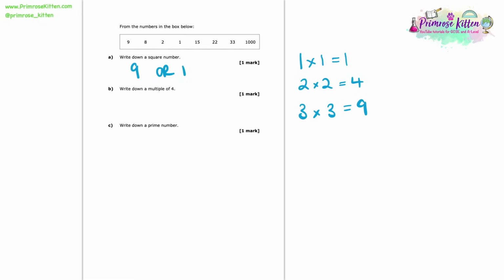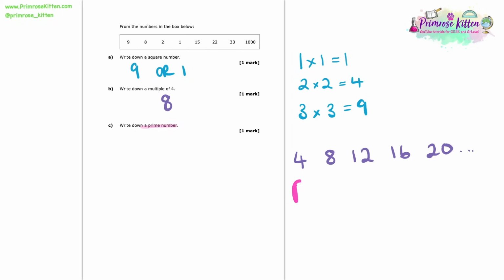Next up, we're asked to write down a multiple of 4. Now, a multiple of 4 is a number that's in the 4 times tables. So we could have a go at writing a list of numbers in the 4 times tables and see if we can see any that match. So 1 times 4 is 4, 2 times 4 is 8, 3 times 4 is 12, 4 times 4 is 16, 5 times 4 is 20, and so on. Now, looking at this list of numbers here, I can see that 8 is in the list, so I'm going to write down 8.